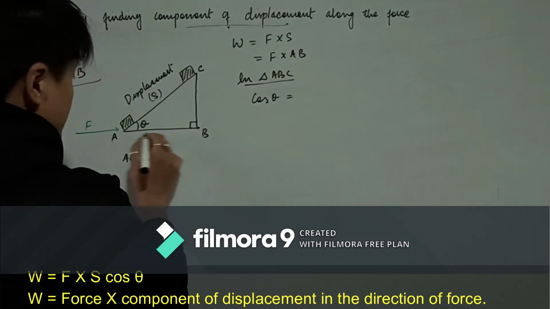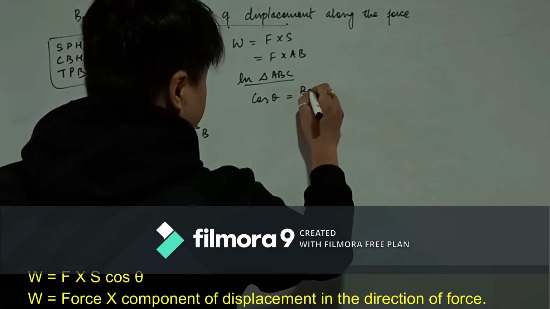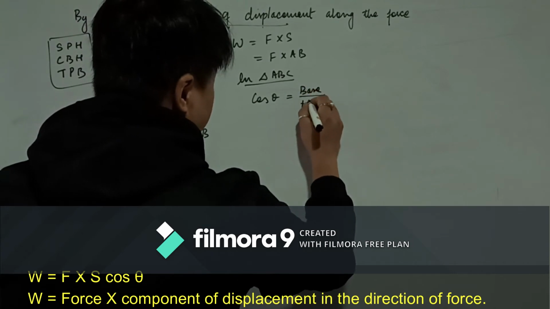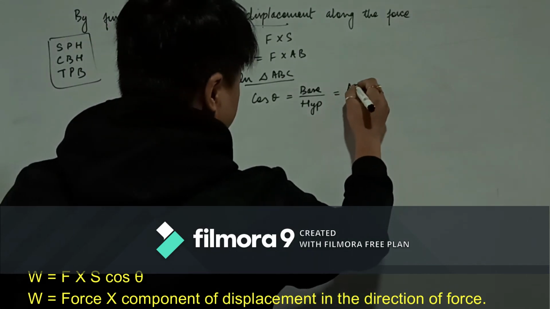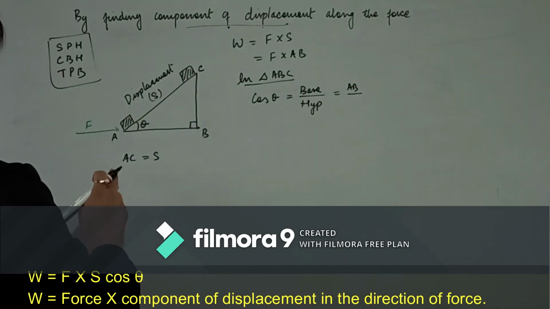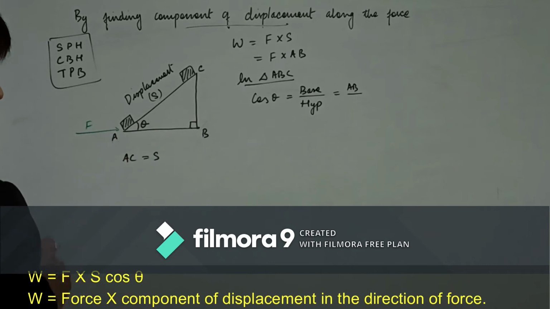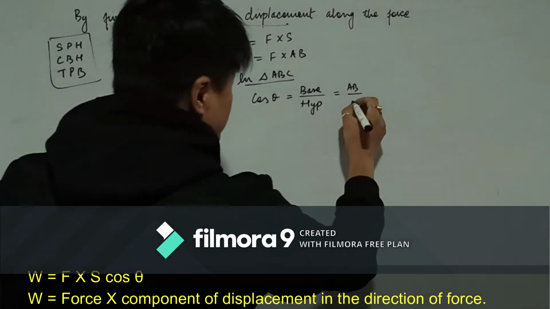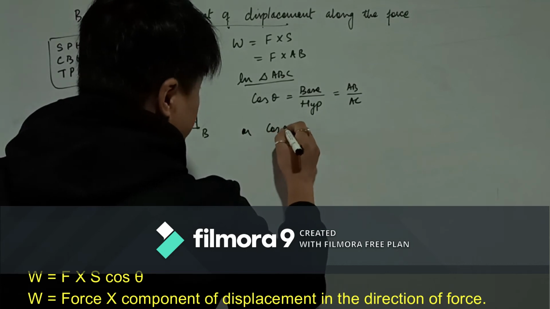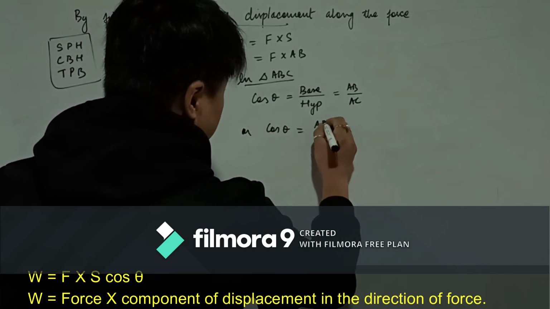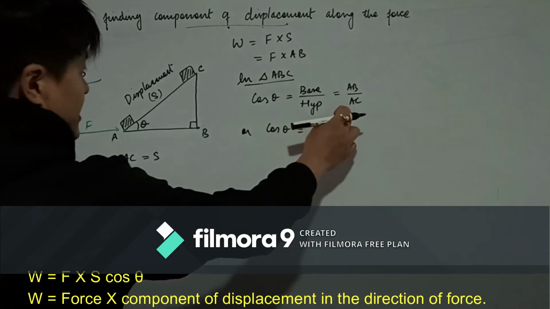So the base will be AB here, base upon hypotenuse, which is equal to AB, and the hypotenuse side which is facing the right angle is the side AC. So cos theta is equal to AB upon AC.